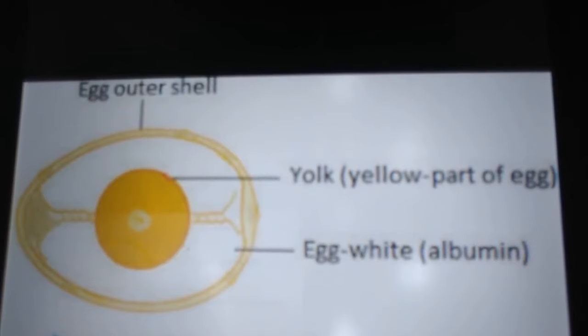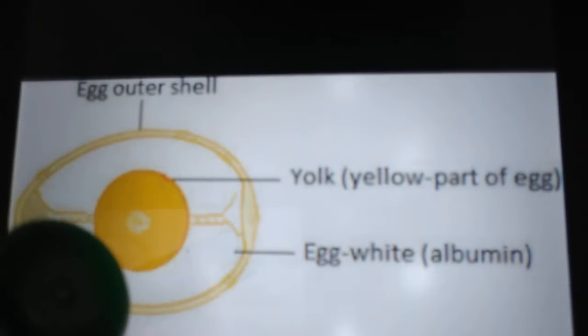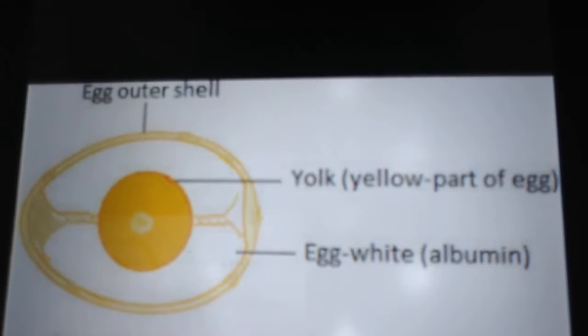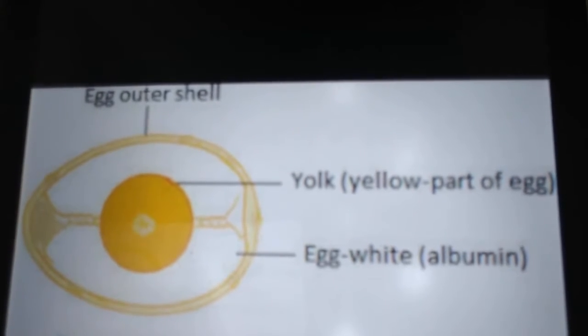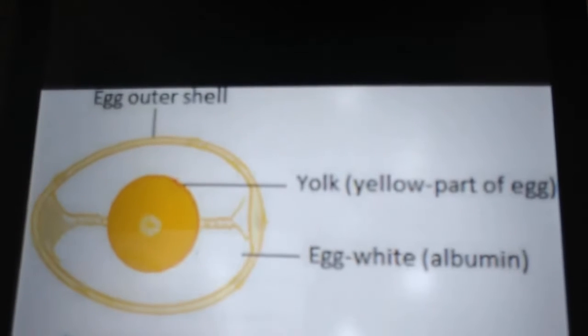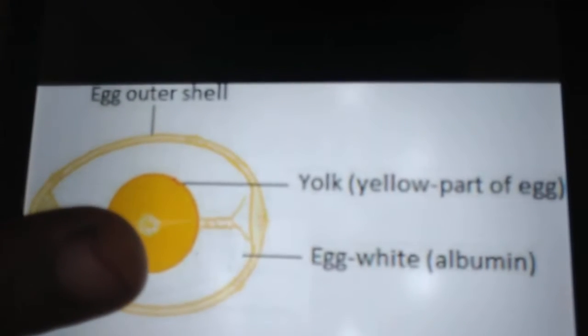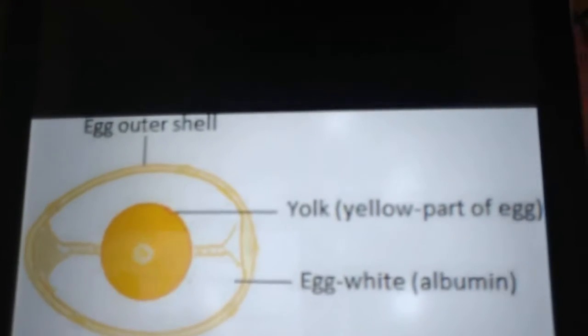Here in the center yellow portion, you can see one dot in the center. That point is called the embryo of the egg. This white dot is there, no? That white dot we call the embryo.